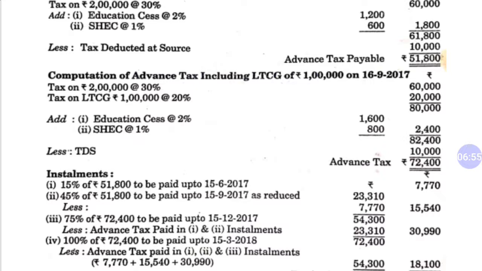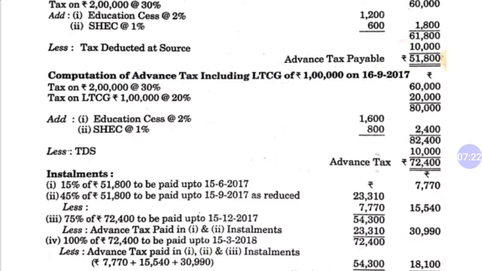Why 45%? It would be 45% in the case when we failed to pay our first installment, but in this question we paid the first installment. Therefore we are calculating 45% of 51,800, it is 23,310, and we are deducting 7,770 because this amount we have already paid. So the remaining is 15,540.